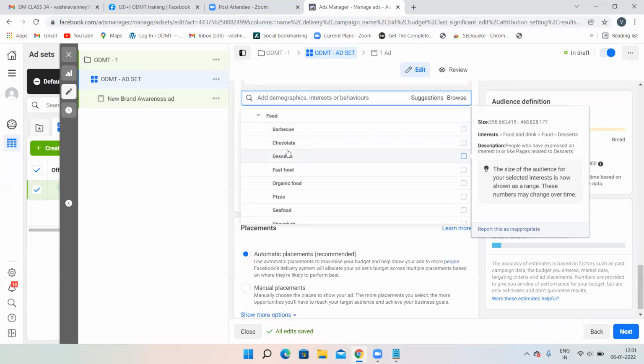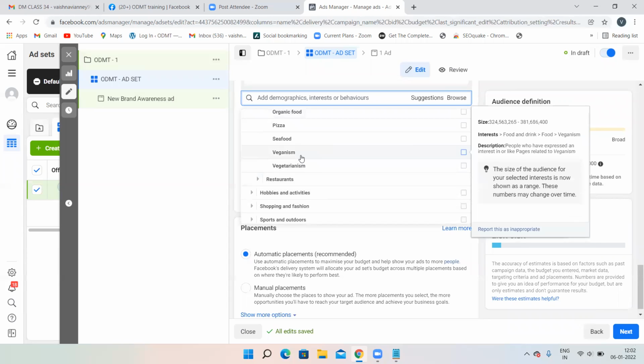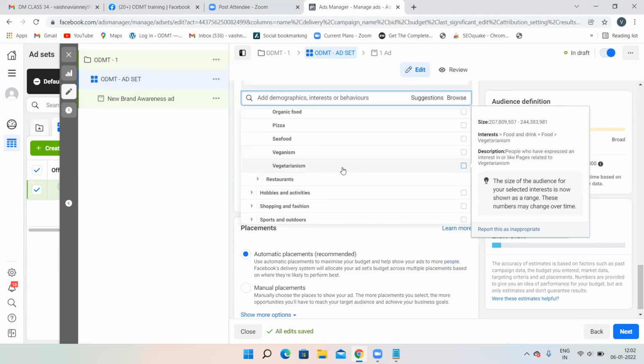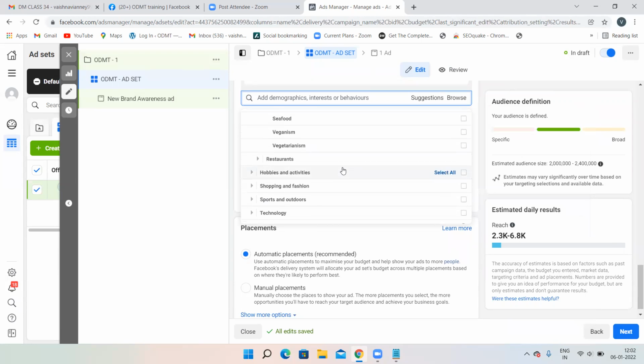You own a bakery, then you can target people who like desserts or chocolate. Then you own some fast food and all, then you can target people who like fast food. You have a Pizza Hut or something, then you can target people who like pizza. And you have a vegan store, then you can target people who are vegans and all, vegetarianism. According to your niche, you can just target over here. That much specification is there.